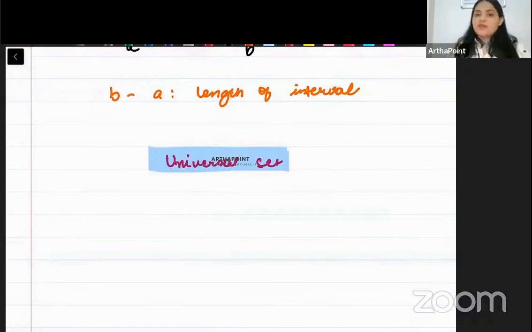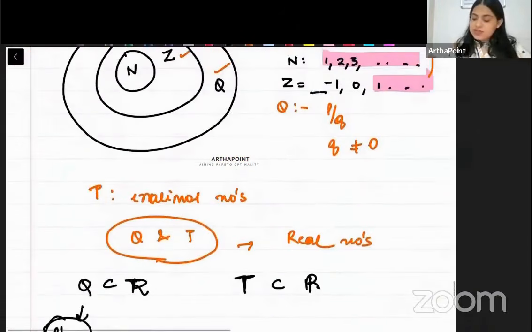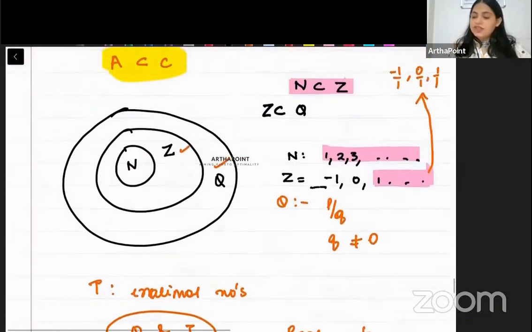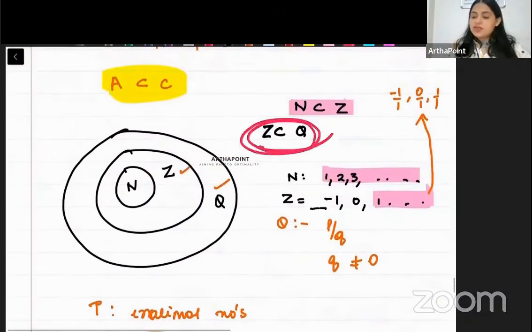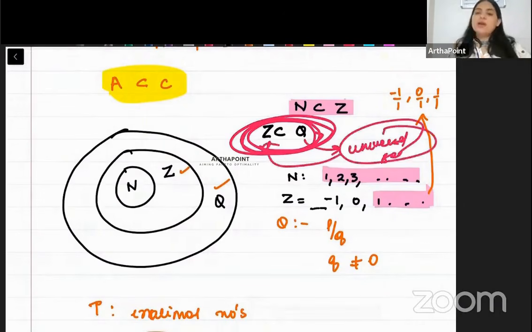Theek hai? Jaise for example, for the set of integers, universal set can be rational number. So abhi humne prove kiya beta that integer is a subset of the rational numbers. So rational number will act as a universal set, a bigger set for the integers.